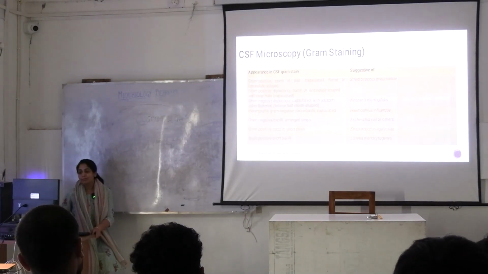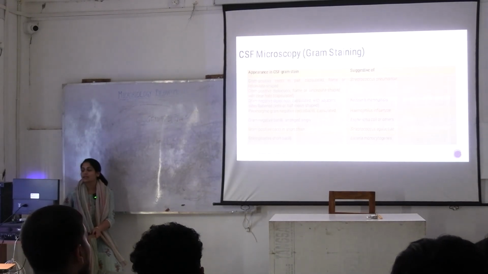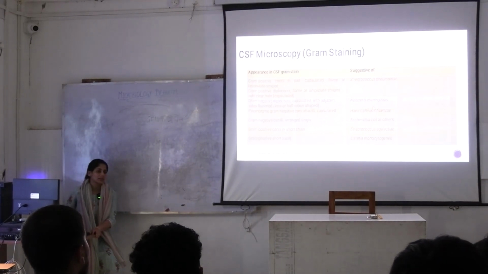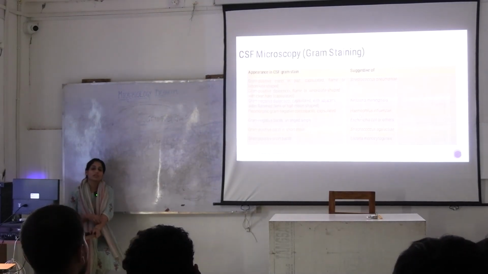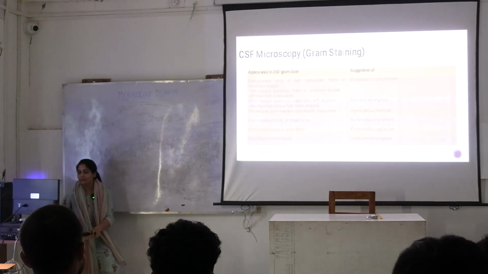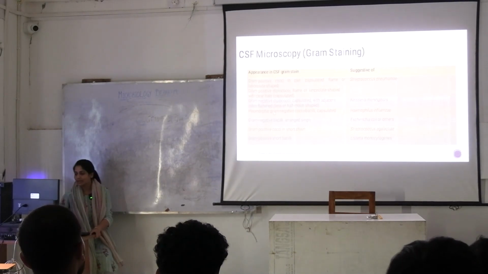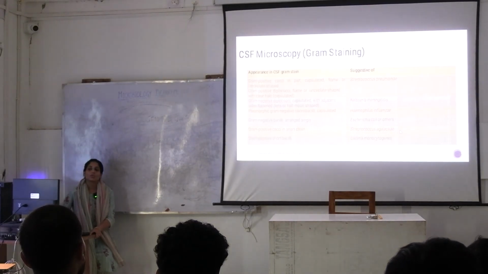Then there are pleomorphic gram-negative coccobacilli which are capsulated. They are Haemophilus influenzae. We forgot to mention one more very important acute bacterial etiology, that is Haemophilus influenzae. Okay, Escherichia coli, you know, gram-negative bacilli. Streptococcus agalactiae, gram-positive cocci in chains.